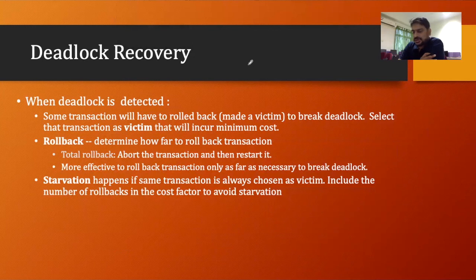Now, starvation occurs. Starvation means a transaction never gets the chance to execute all its operations. In what situation can starvation occur? When the same transaction becomes the victim again and again. So we have to look at some factors: if a transaction is rolled back once, a counter is kept. Then we don't choose the transaction that has been rolled back once; we choose another transaction whose counter is 0. In that way we can prevent starvation. So all those things are there. Much research is also going on related to this.